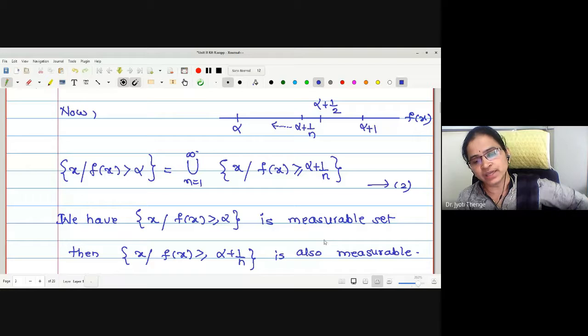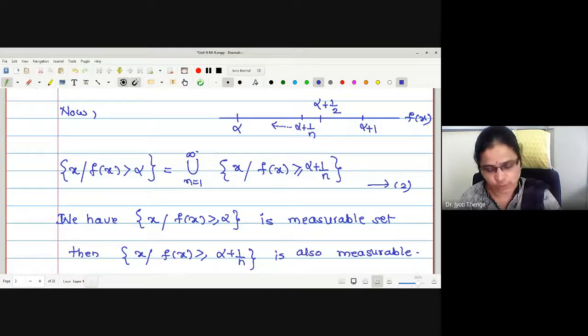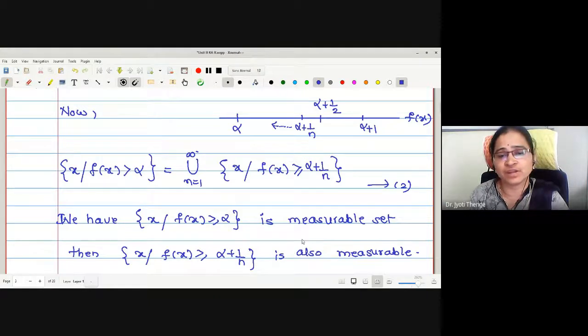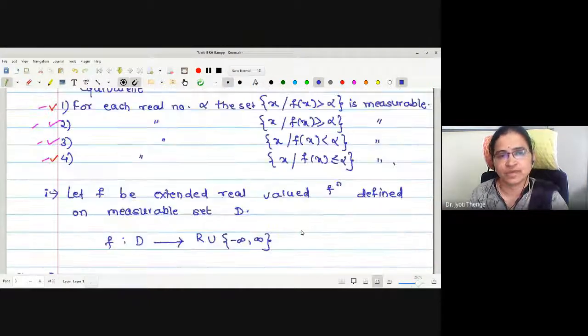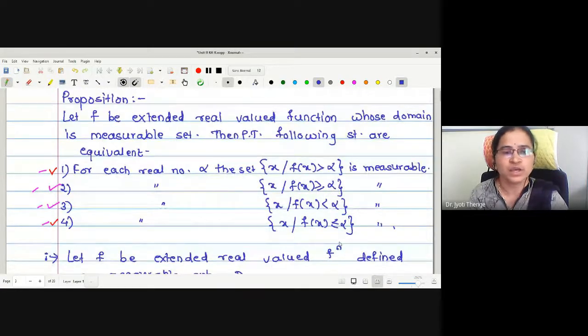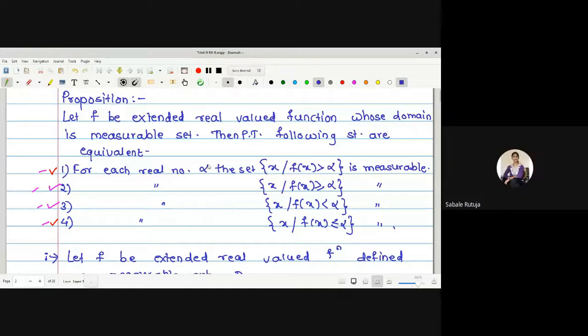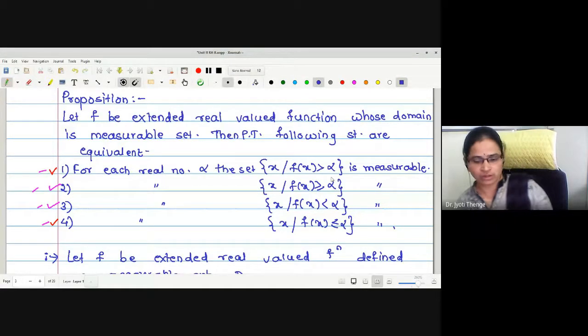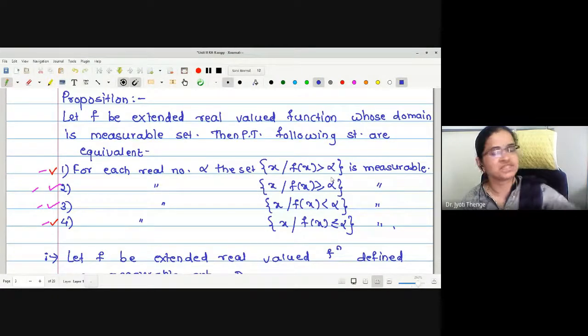Now we'll stop for today. In the next lecture, we will see the definition of measurable function. The definition actually says that a function is said to be a measurable function if the domain is measurable and it satisfies one of the 4 conditions. If it satisfies one of the 4 conditions, may I say all 4 conditions are going to be satisfied? Because just now we have proved that all these statements are equivalent, right?